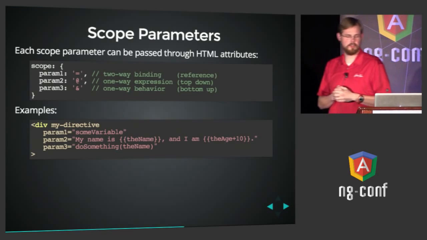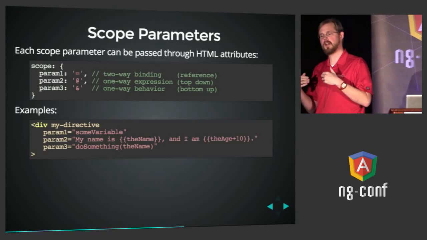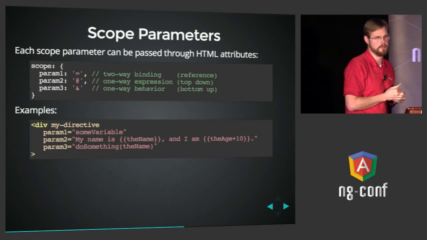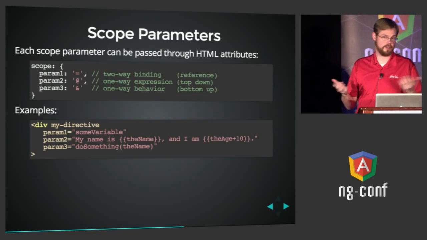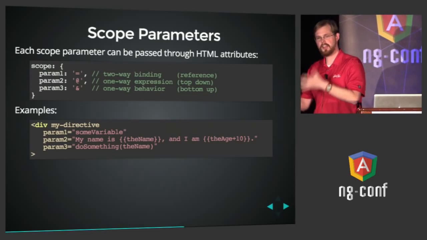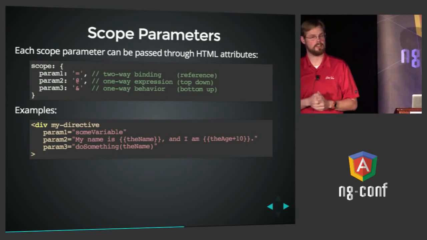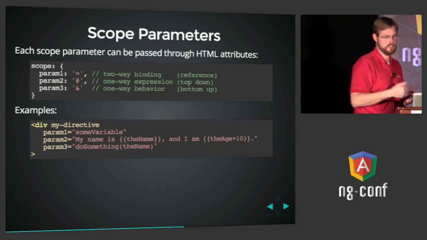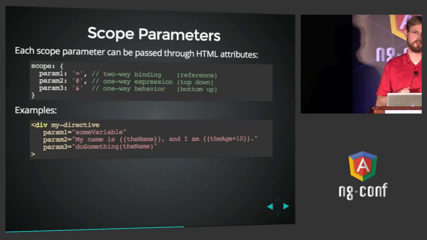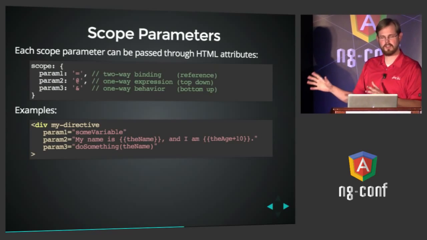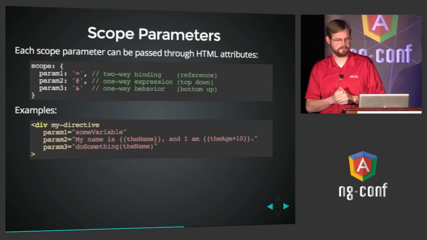And the third way is to use the ampersand, and this is so that the directive can do bottom-up communication out to the enclosing environment. The idea here being like ngClick, for example. The directive ngClick knows nothing about your code, but you can give it an expression that ngClick will execute for you whenever a click event happens. And that code that it runs will run in the context of your scope. So again, the directive itself does not have to know anything about it.